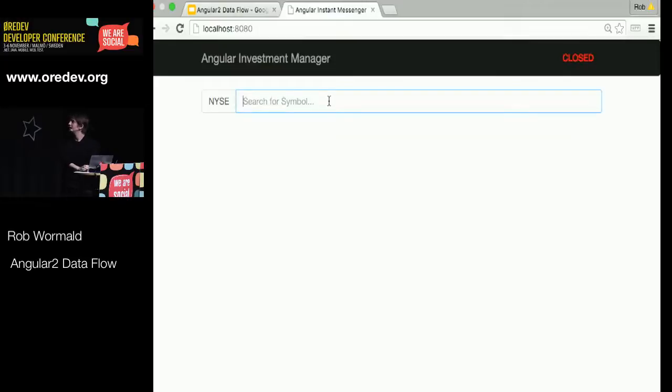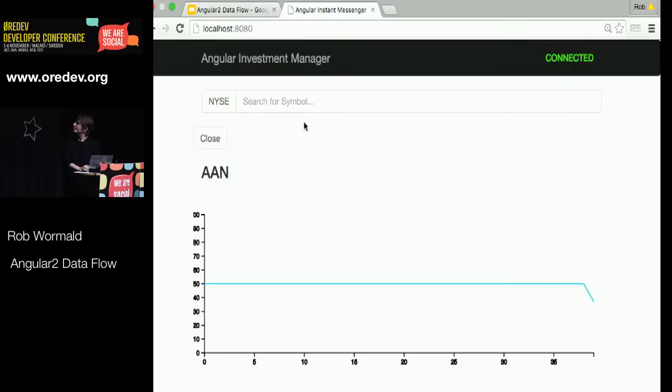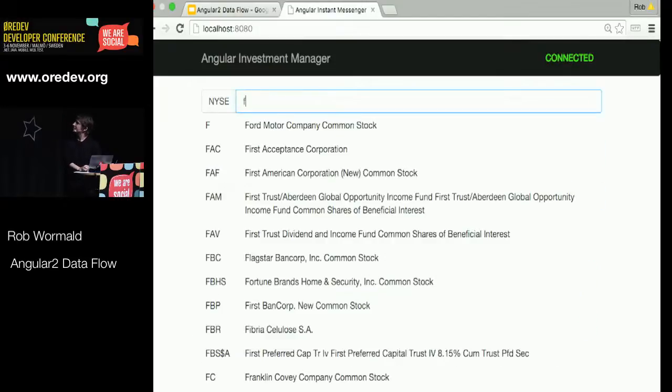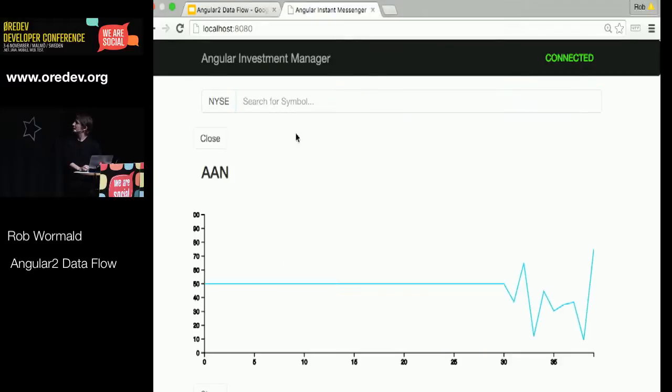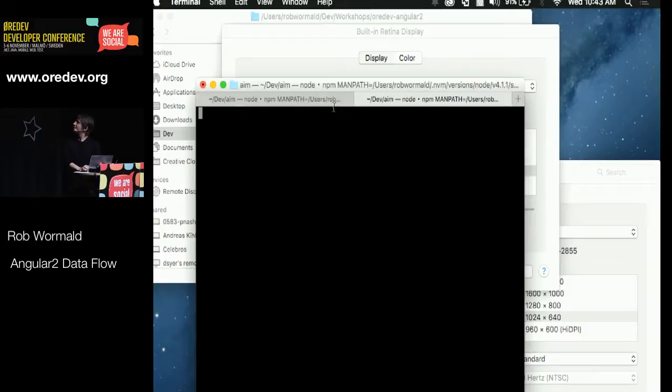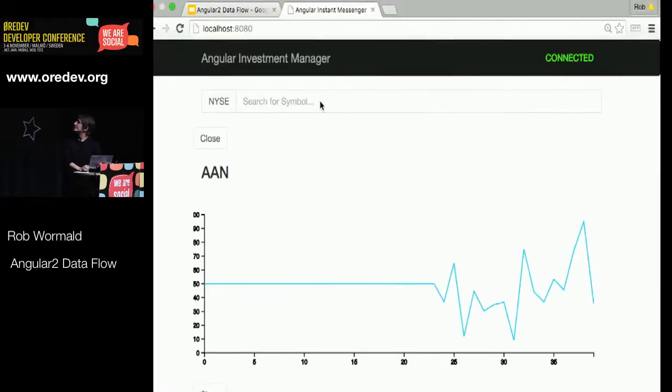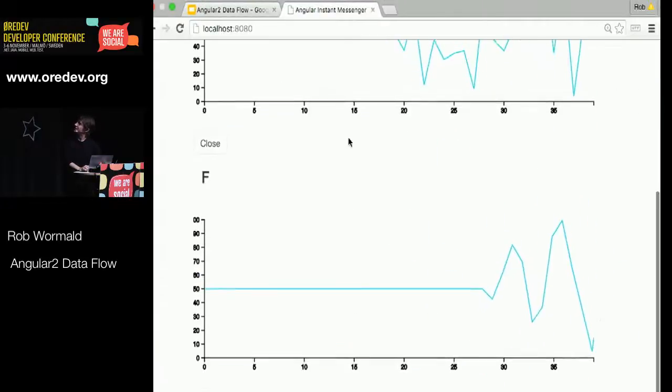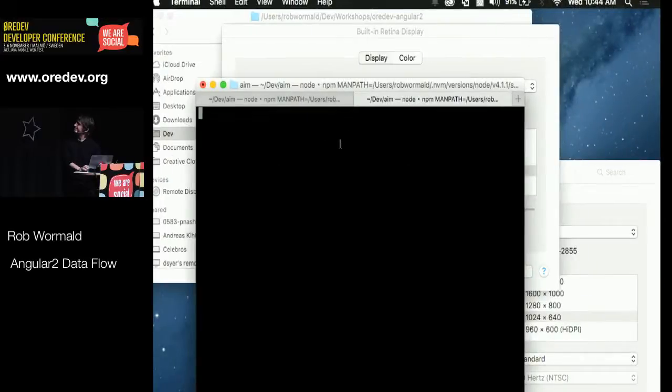So I'm just going to do this again and reconnect to a couple of them. And this is my favorite thing about observables here, and I hope this works because this is a live demo and sometimes it doesn't. What I'm actually going to do here is, so I'm connected and I've got 2 tickers streaming through here, right? And what I'm going to do is kill my server.